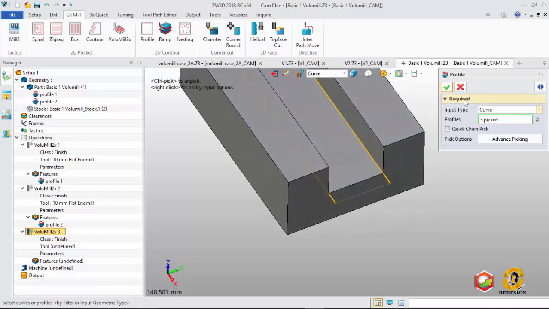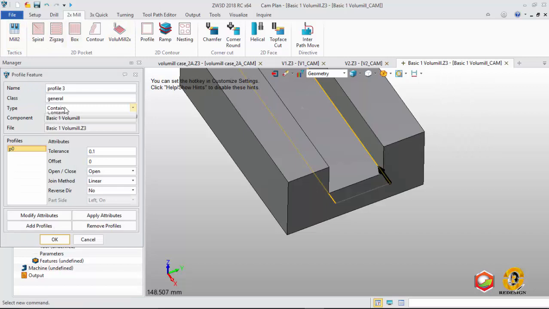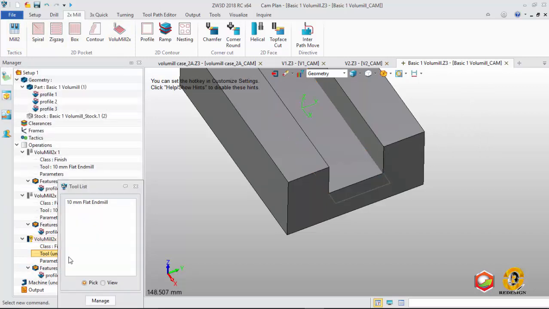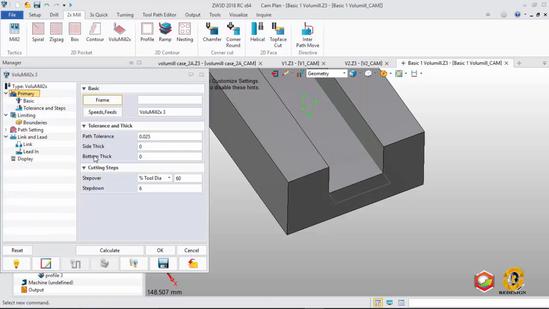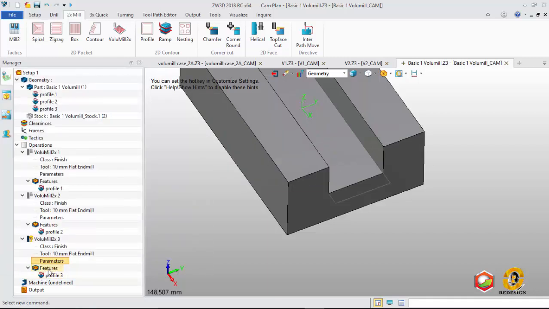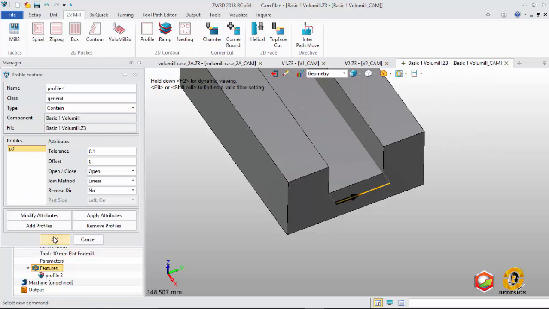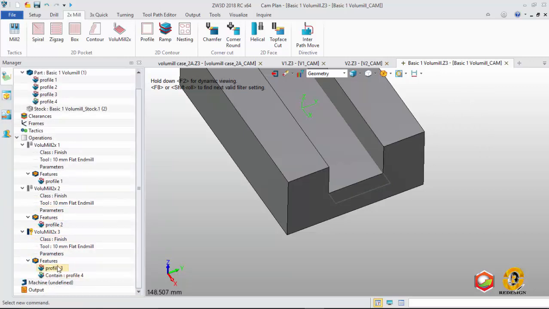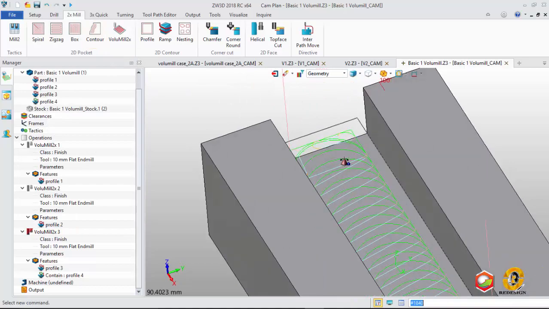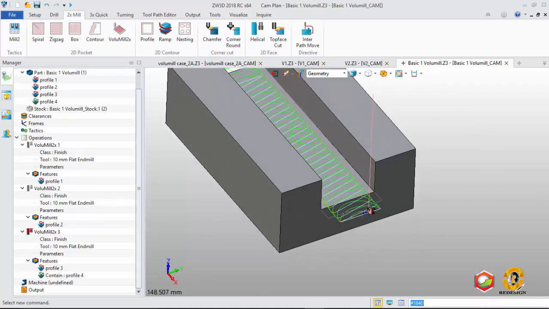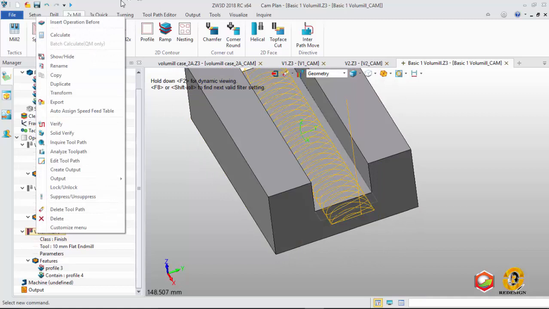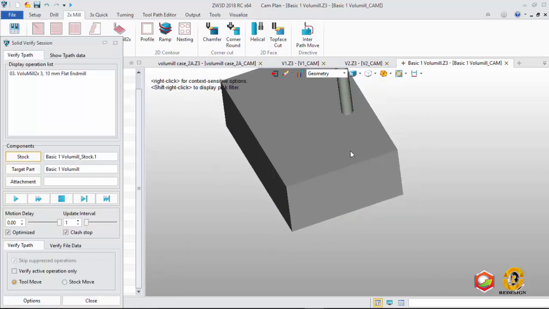Okay, this one, this one's for part. Using flat angle, no, cancel, and create the feature again, profile, this one. This is type content. So in the feature we use two geometry, right? And I calculate. Like this we get the toolpath, and we try solid verify.